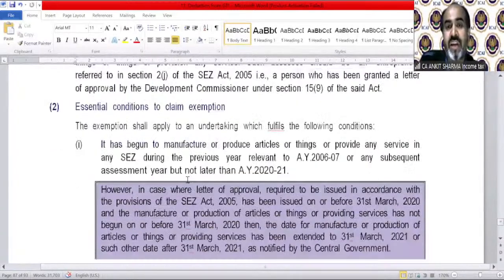Essential condition: it has begun to manufacture or produce articles or things or provide any service in the SEZ during the previous year relevant to assessment year 2006-07. So SEZ is nothing but a place declared by the government to give benefit for tax purposes. And it's not like the whole of Noida, the whole of Ghaziabad is SEZ. No, a certain place has been prescribed by the government. If you open your unit in that specific place, then you will get the tax advantages in case of income tax, in case of GST, etc.